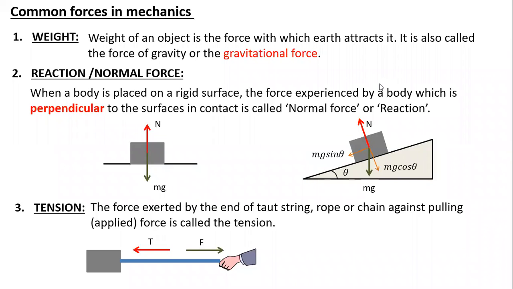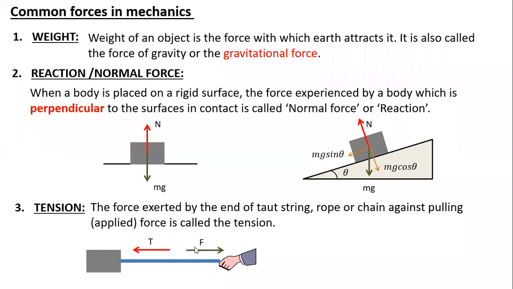Sir, I am considering a case where the block can move. Whatever force you apply with the hand, that applied force depends upon the tension.